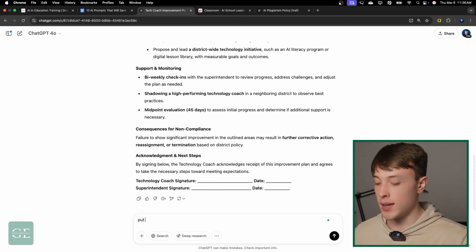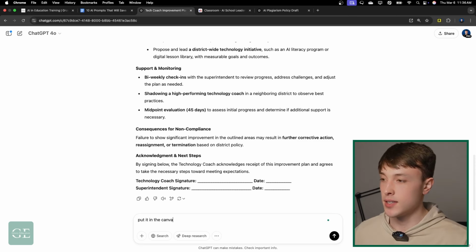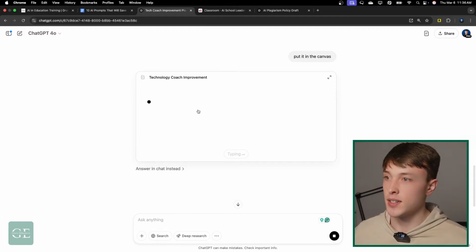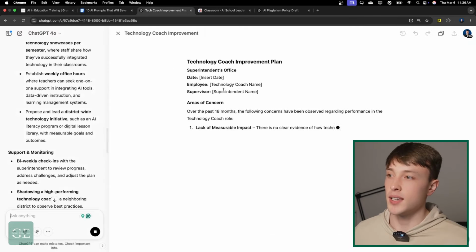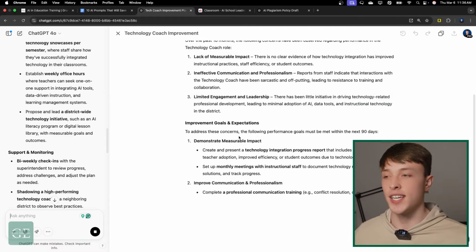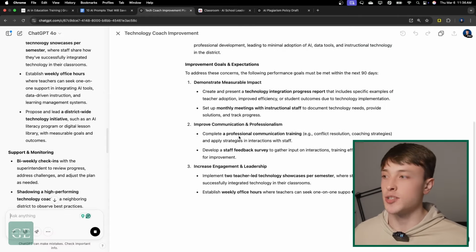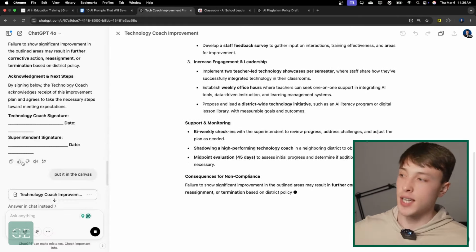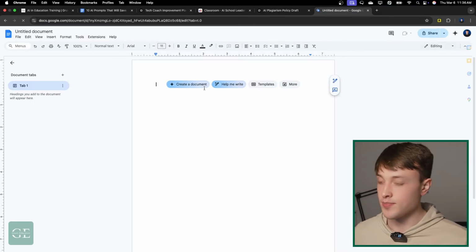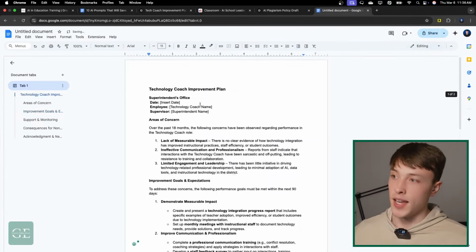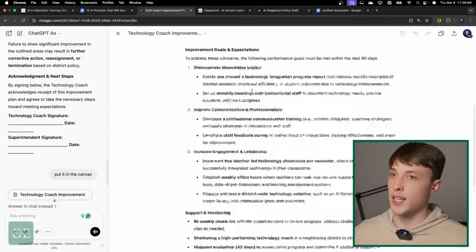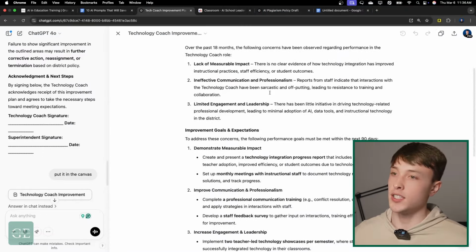So if you say something like put it in the canvas, ChatGPT is going to open up this document here, and it's going to put that same thing into a canvas, and this just allows you to go in and edit it just like a Word document without leaving ChatGPT. So what you used to have to do is copy this, go and start a new document, and this is still something that you could do, and paste it in, and then go in and edit it. But ChatGPT added the canvas feature that'll just put it on the right side of your screen, and then you can go in and edit it just like a Word document.